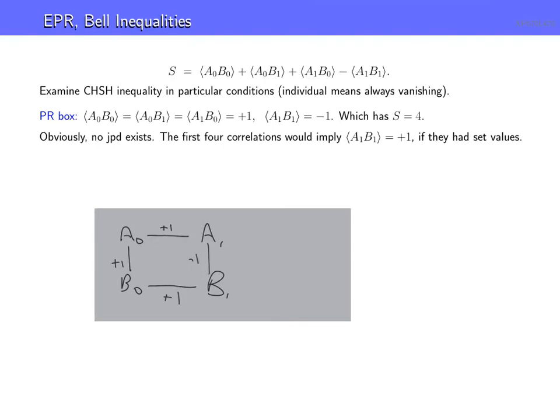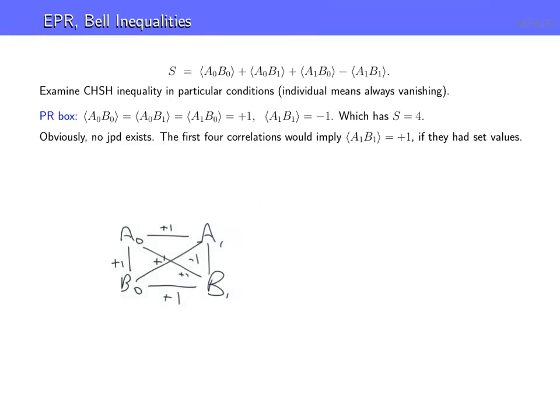Because by the correlations, A0 is equal to A1, B0 is equal to B1 in this example. Oh, wait, I made a mistake here. This is not right. I have these slightly off. This goes up here. We're not talking about those. So this is +1. This is +1. But this is -1 over here. But again, the point is, if these two are correlated, and these two are correlated, and these two are correlated, that says that these two have to be correlated. Okay? You can convince yourself it's not that hard to show that.